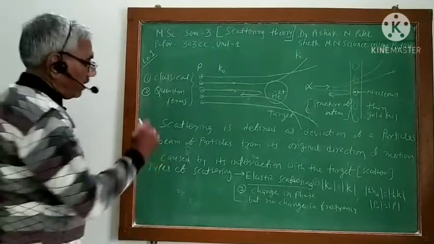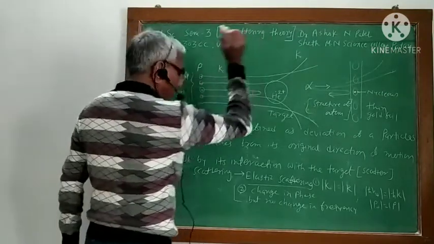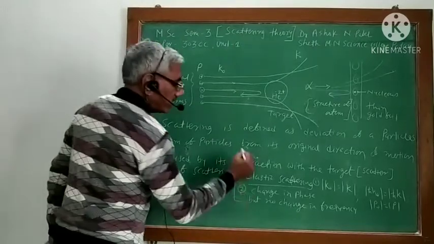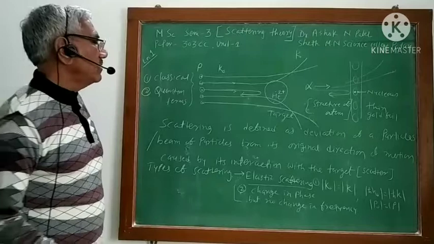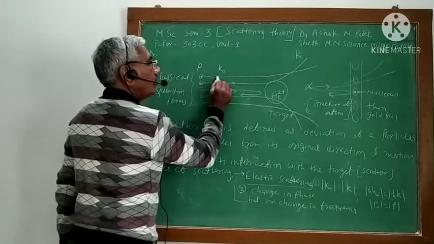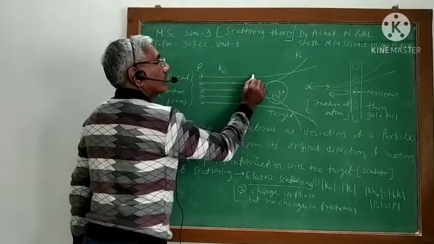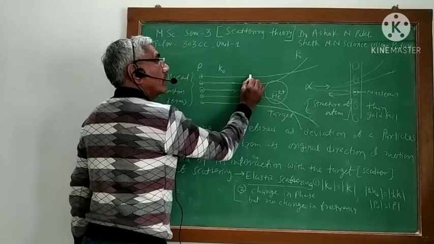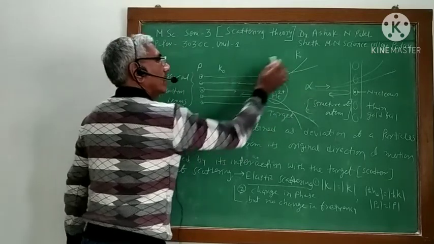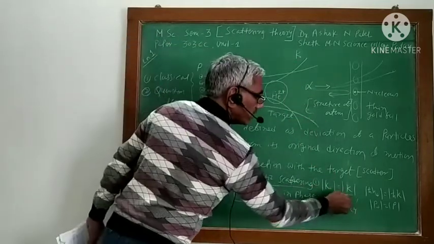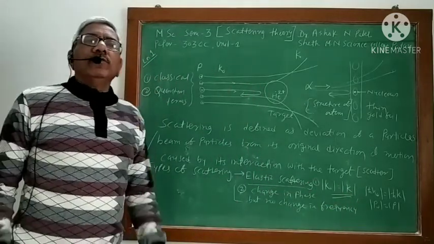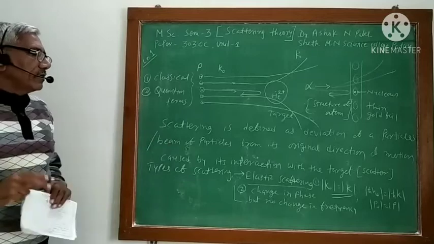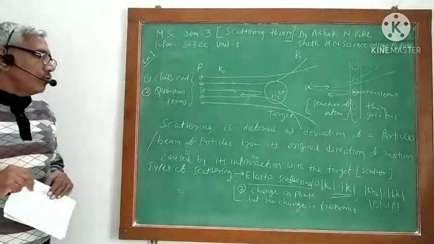Now here in our scattering theory, we will consider that our scattering is elastic, and in that case there is just a change in the direction of the propagation vector k0, magnitude-wise it is the same. Okay, so our scattering is elastic, that you have to remember.